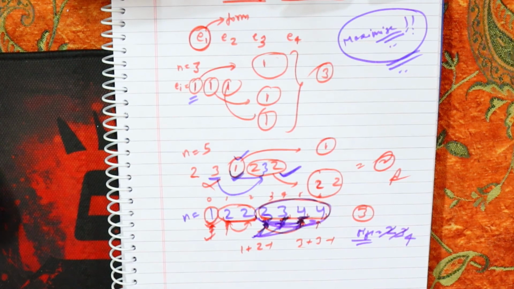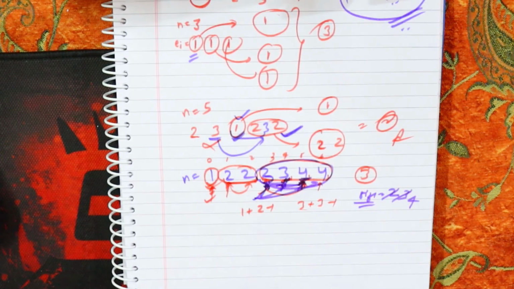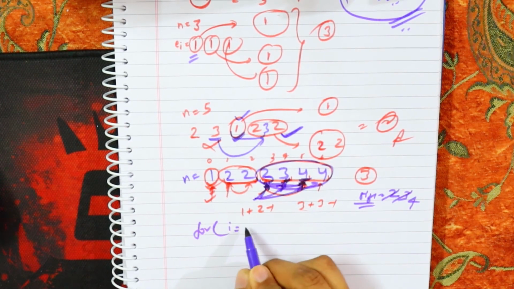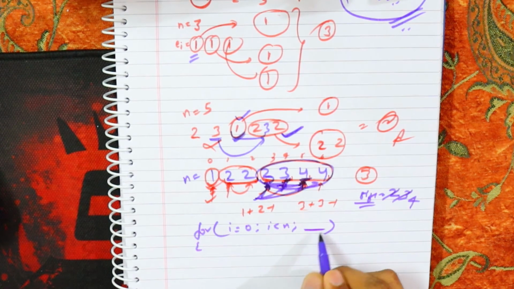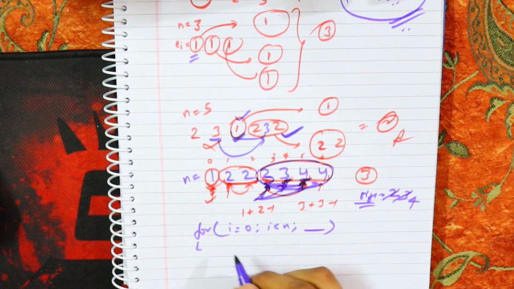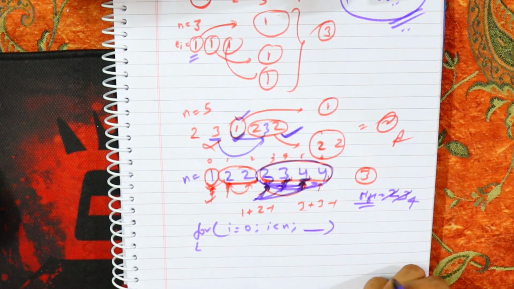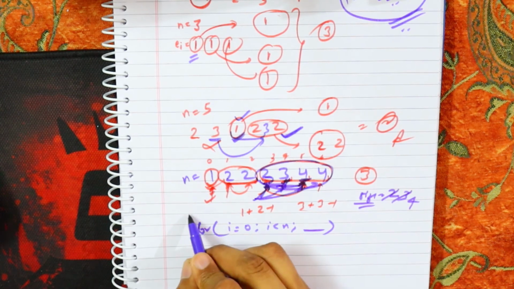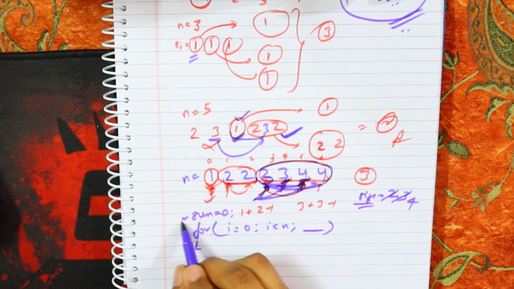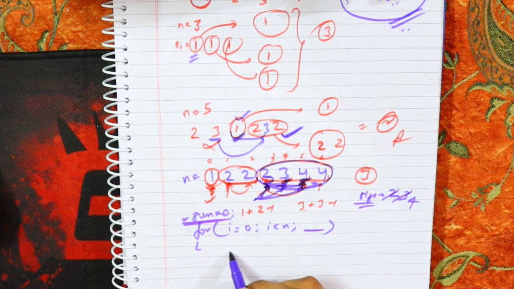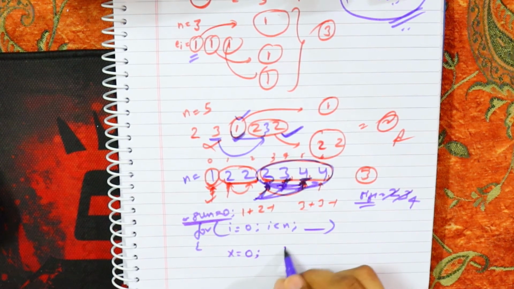So what I will basically do is use a for loop for i equal to 0, i less than n. I will not have my i pointer here, although you can have your i pointer here, but I use my own pointer. At every iteration, I will use a value called sum, in which I will have my number of groups, and a variable called x, which will indicate the size of the group.